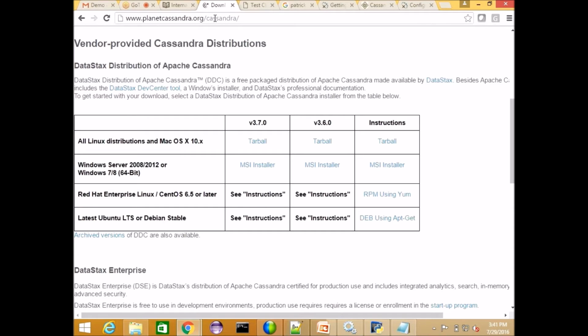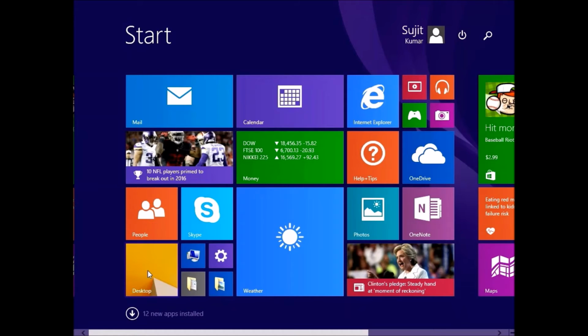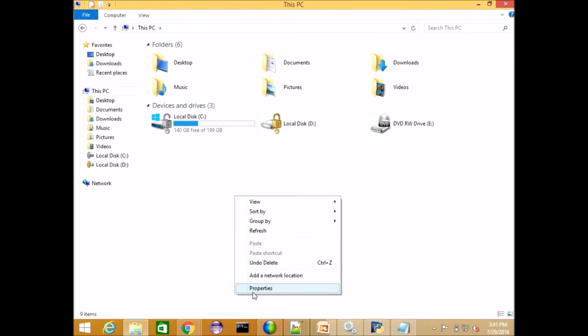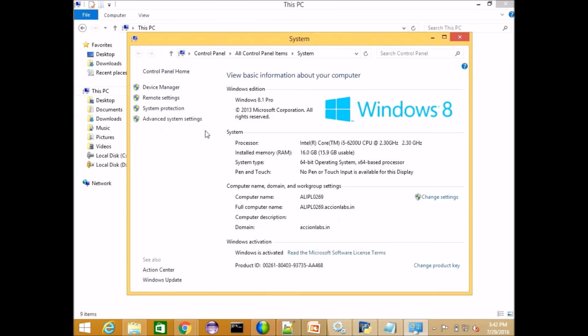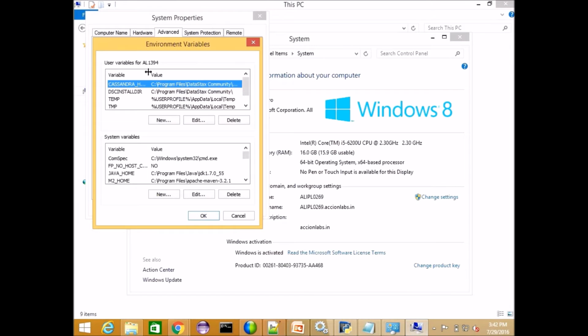But the Windows installer does that for us in the background process. Once you install, everything is completed by that. In environment variables, the Cassandra home variable already exists, and the Java path also. These two are set by default once you install Cassandra in Windows. But if you install on Linux, you have to do that manually.